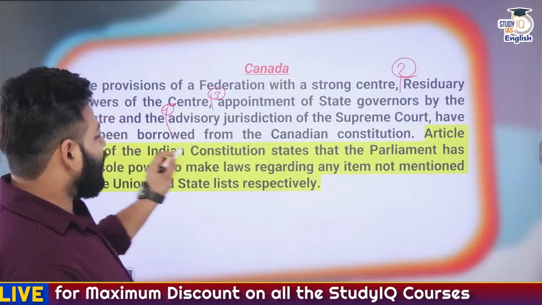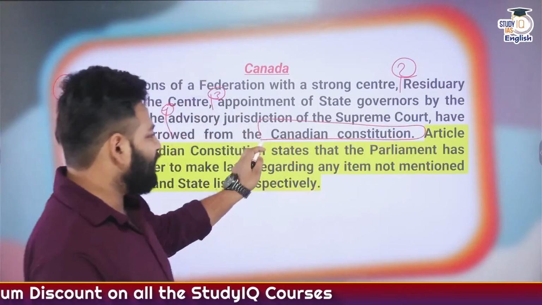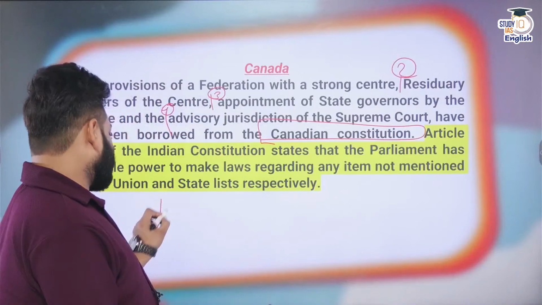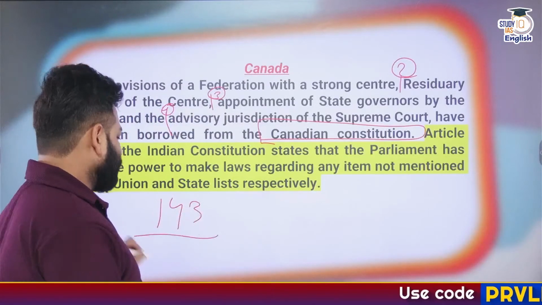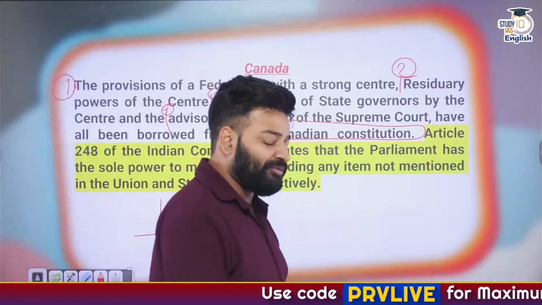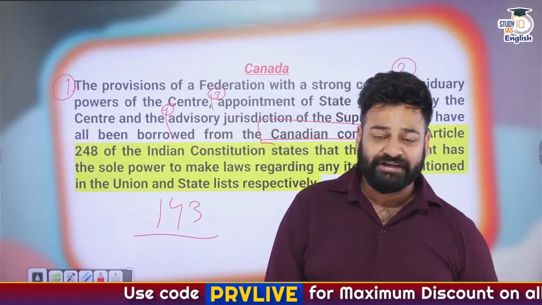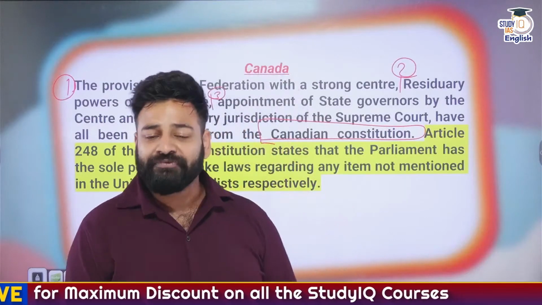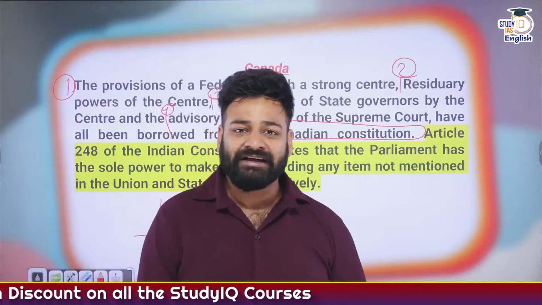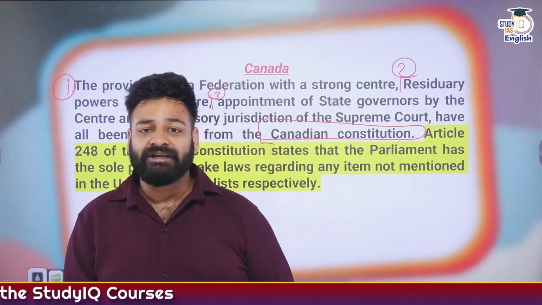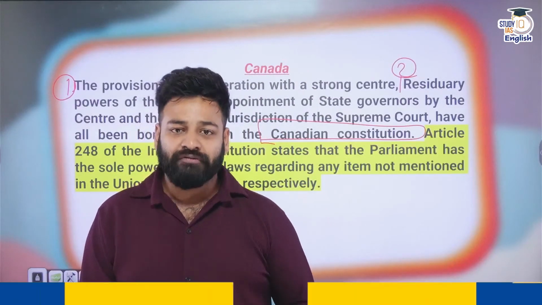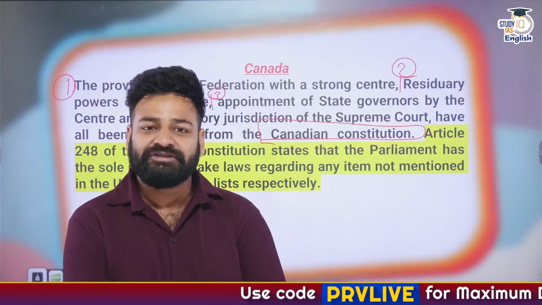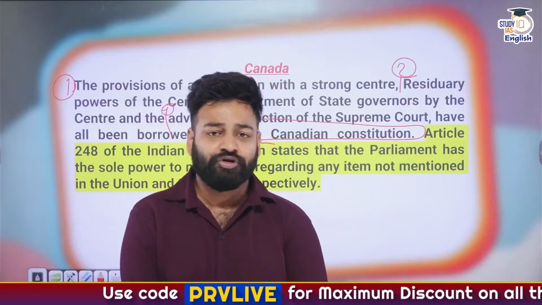They all are borrowed from the Canadian Constitution. Advisory jurisdiction of the Supreme Court, Article 143. Supreme Court can advise the Honorable President of India on two matters. The first is a substantial question of law, and the second is a question arising out of any pre-constitutional treaty, covenant, sanad, etc. In these two matters, the President can seek advice from the Honorable Supreme Court of India.